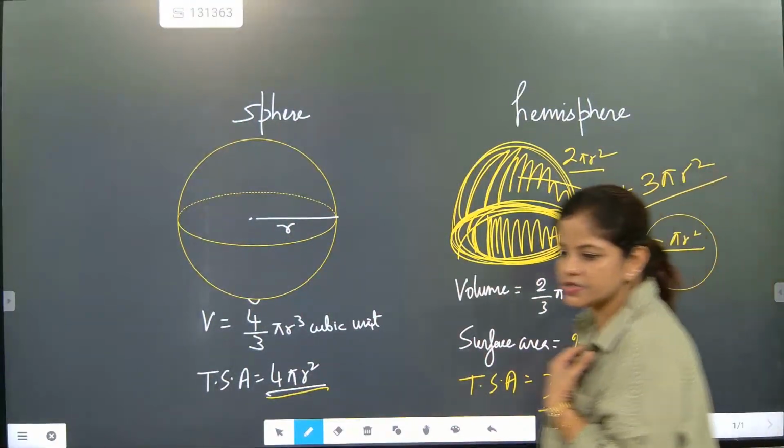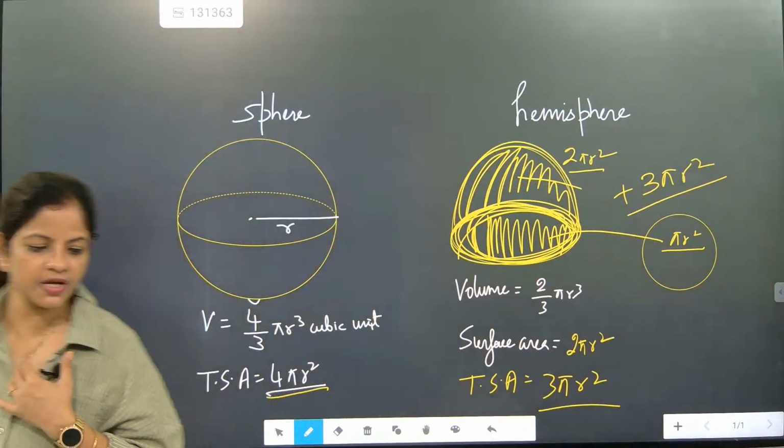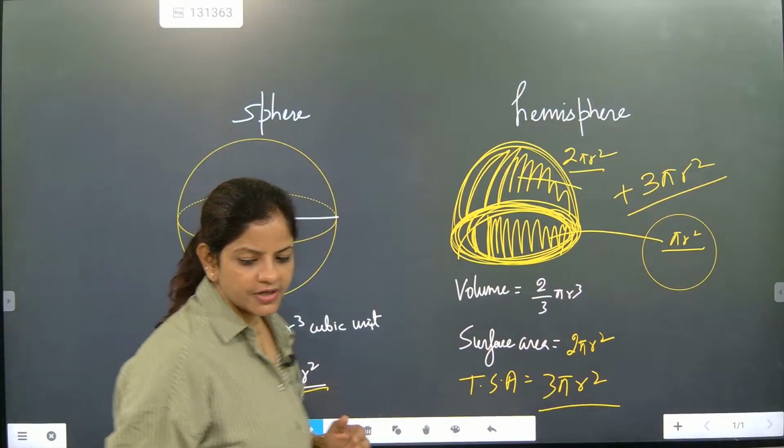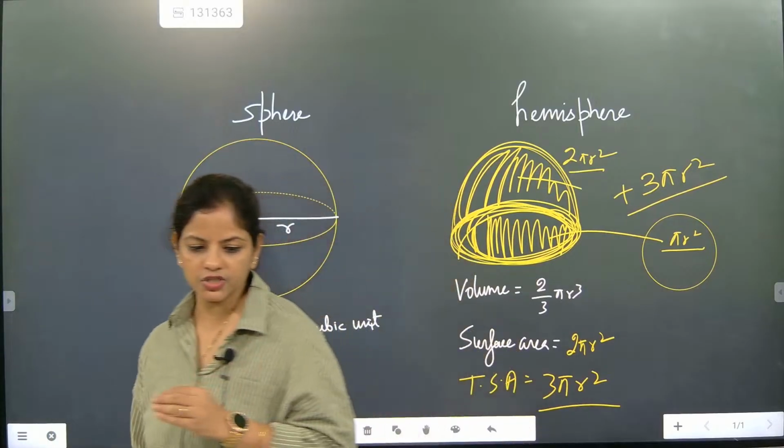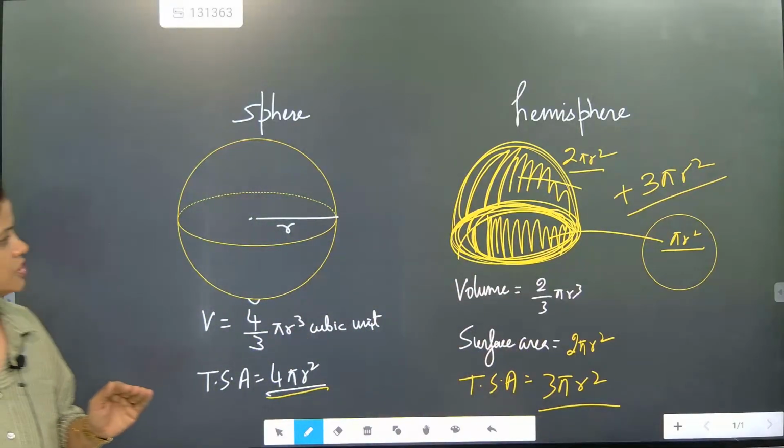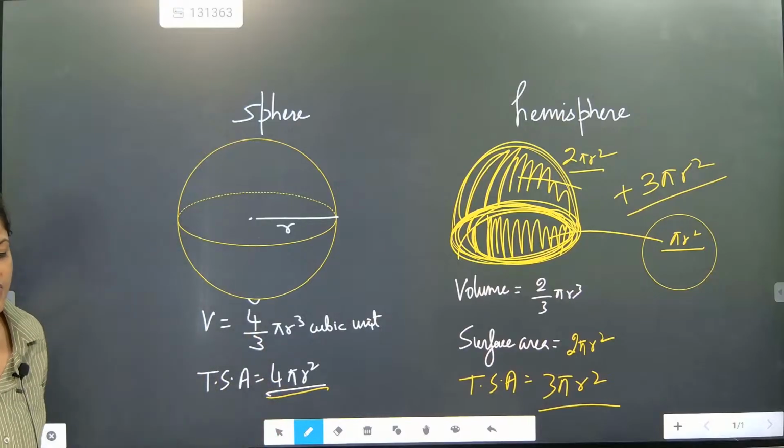I hope you might have understood. So in total it is coming as how much, beta? 3 pi r square. I hope children, all of you have understood this one. Total surface area and curved surface area.